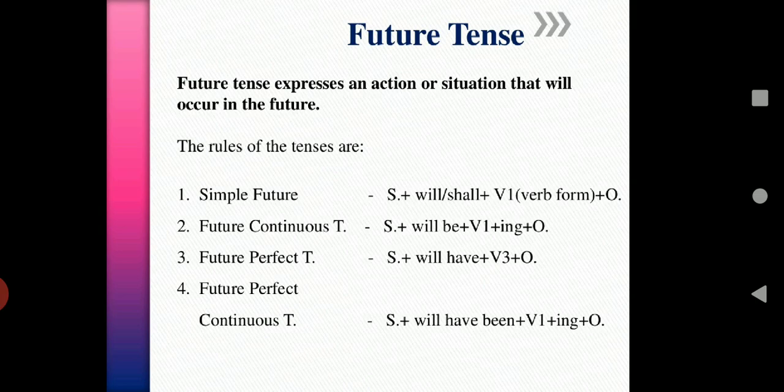Future continuous: subject will be plus V1 ing form plus object. So a little difference here, will be. Future perfect tense: subject will have or shall have plus V3 plus object. Future perfect continuous: subject will have been plus V1 ing form plus object. In future we can use will or shall. Mostly we use will.